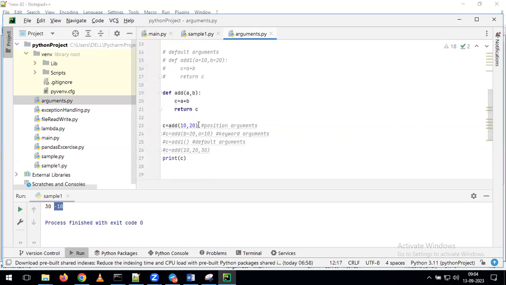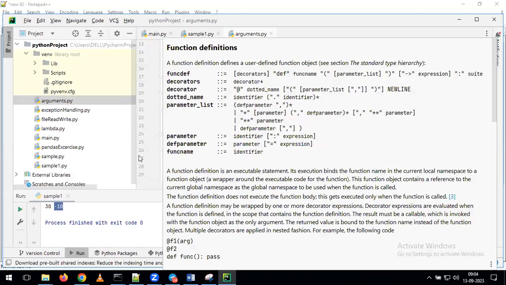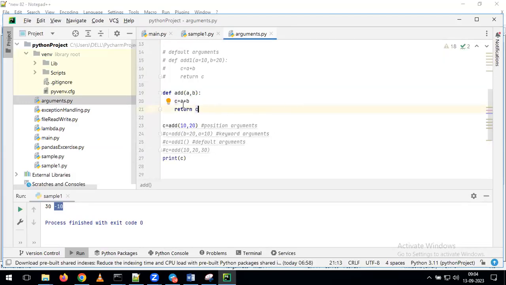If you see this example, I'm giving the same function. I'm defining add of a comma b, then c is equal to a plus b, then return c. After that, I am calling the function. As part of calling the function, I am giving the values 10 comma 20. Now try to give the answer. For which argument will it take 10, and for which argument will it take 20?